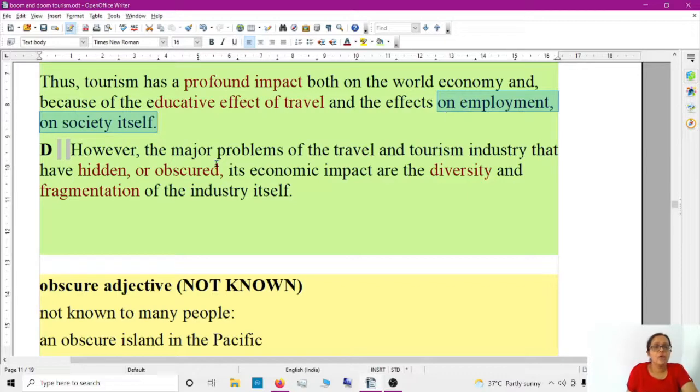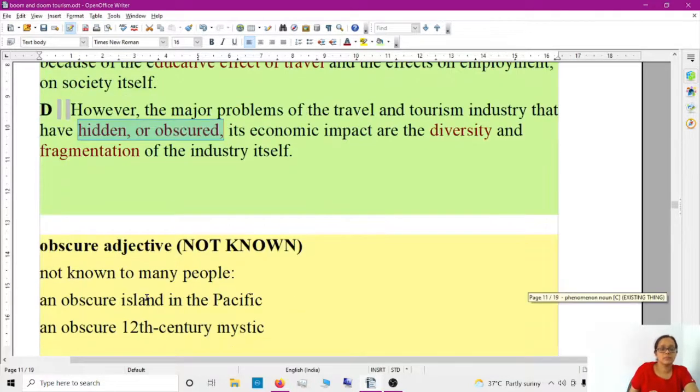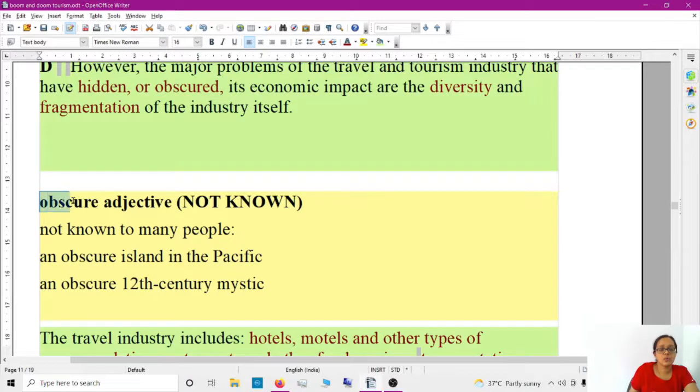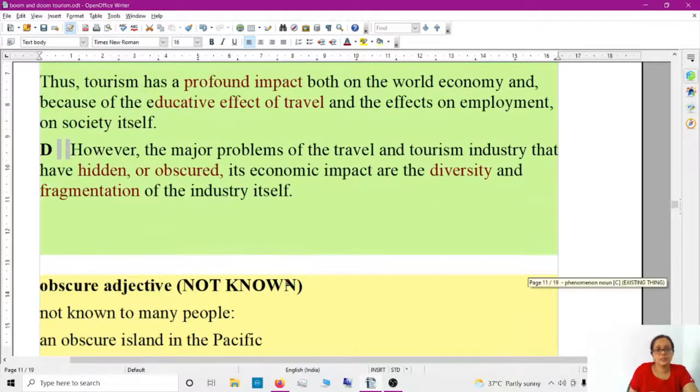Okay. However, the major problem of the travel and tourism industry is that it is hidden or obscured. It has both meanings. Hidden. See, obscure means not known to many people. So that is the meaning. An obscure island in the specific, no one knows. Okay. And obscure, 12th century mystic. So that is hidden. Okay, not known.